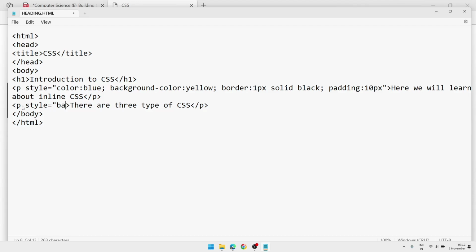Suppose I want to add background color, let it be red, and color yellow. And save. We'll go to the page and reload it.